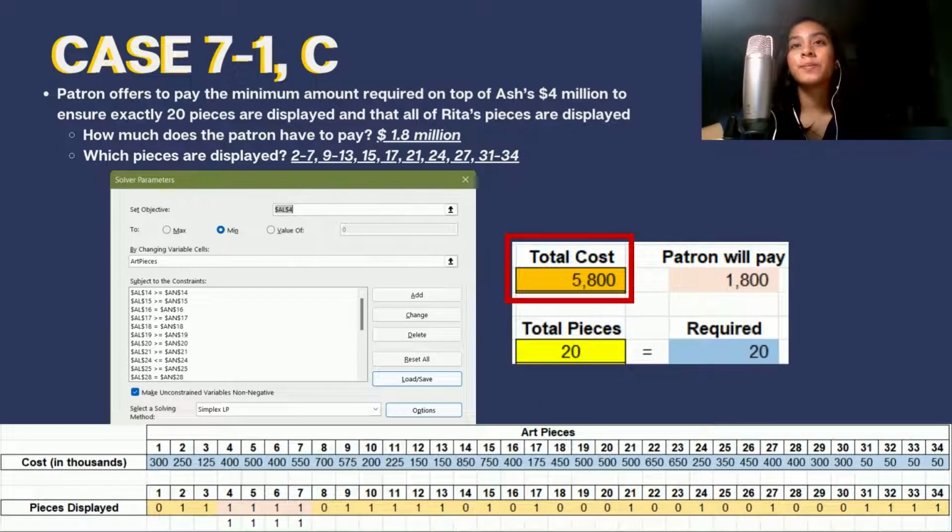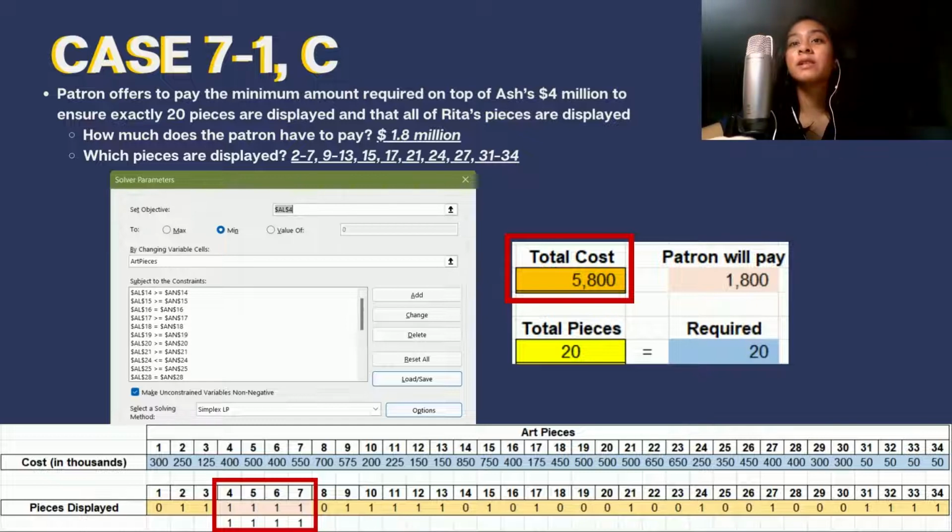Lastly, we have item 3. Item 3 presents another scenario where a patron of artist Rita Losky offered to pay the minimum amount required on top of Ash's $4 million budget to ensure that exactly 20 pieces of artworks are displayed and that among them, all of Rita's works are displayed. Rita's works are assigned to the changing cells F7 to I7, highlighted in a light pink color. Below these cells, in row 8, we input 1s for the constraint. We add the constraint F7 to I7 must be equal to F8 to I8 to the solver parameters to meet the patron's requirement.